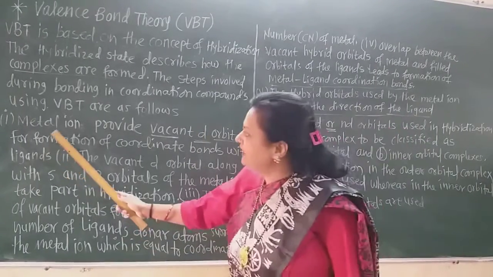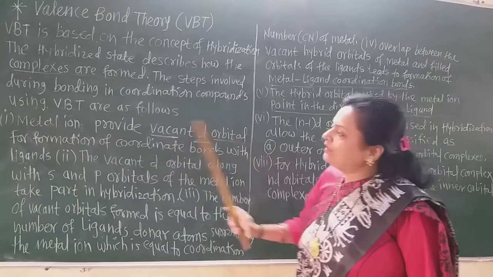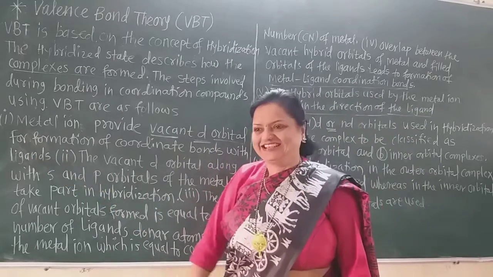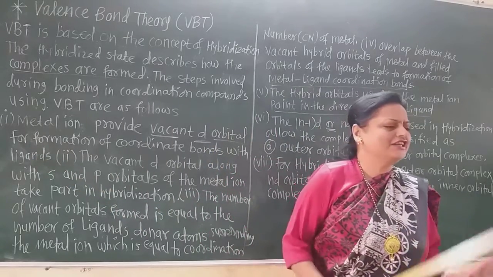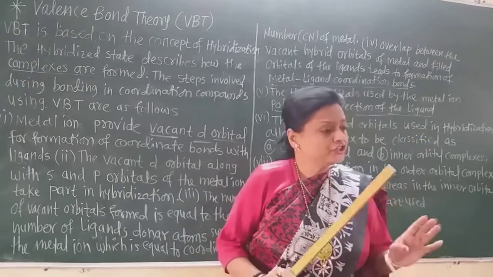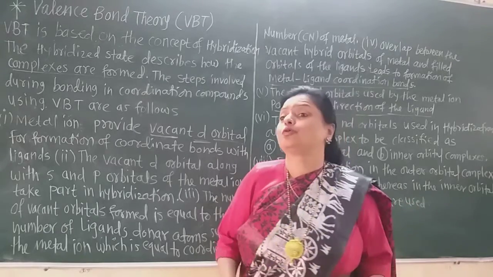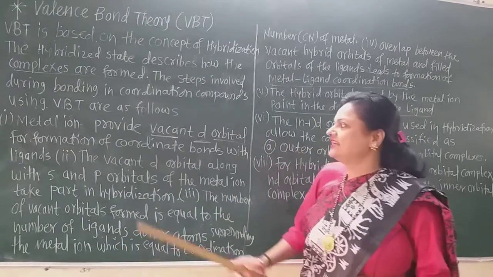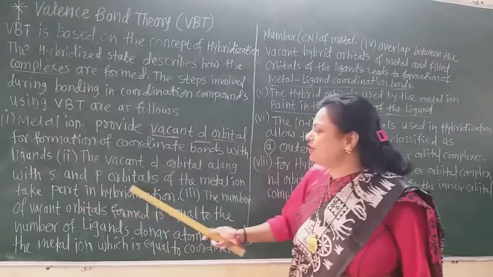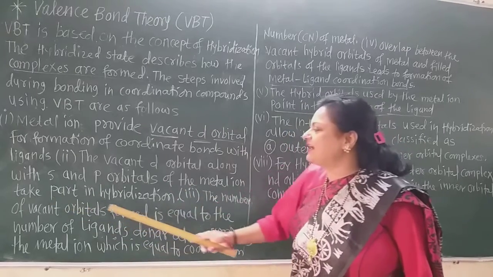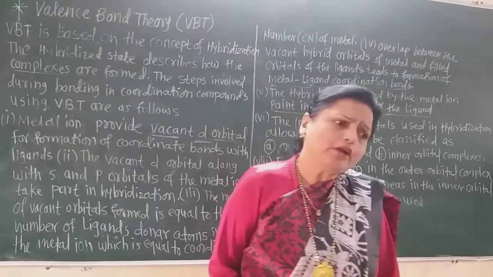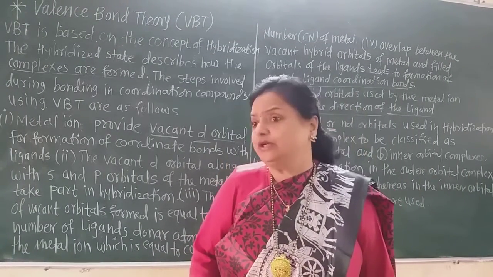Now see here, metal ion provides vacant d orbital for formation of coordinate bonds with the ligands. Very simple point. Metal ions provide their empty d orbital for the donation of the electrons from the ligands to form the coordinate bond. Now this is the first point. Second, the vacant d orbital along with s and p orbitals of the metal ion can take part in hybridization. Not only the d orbitals take part in the hybridization.